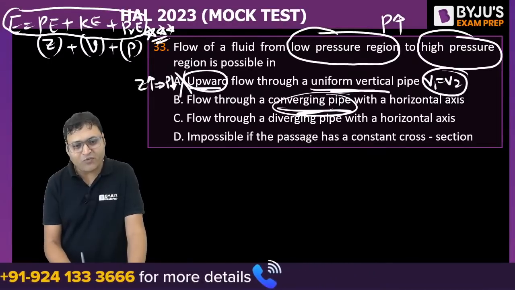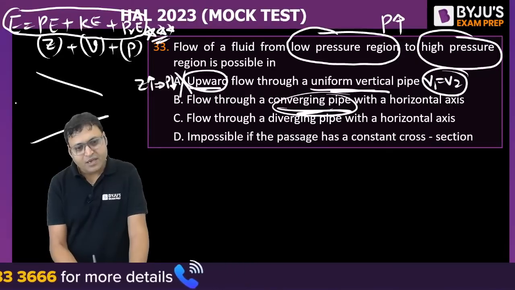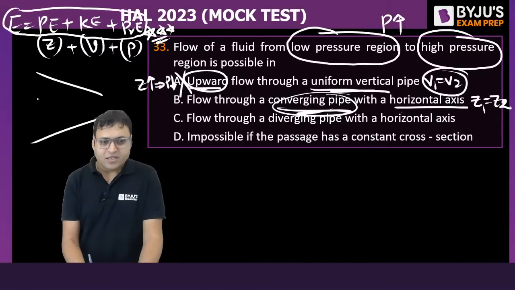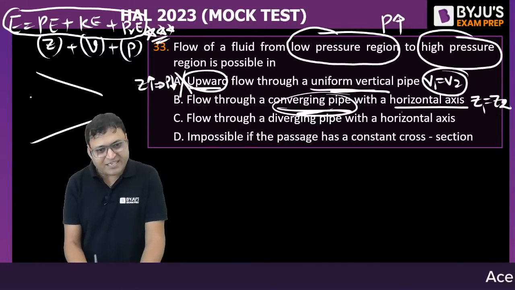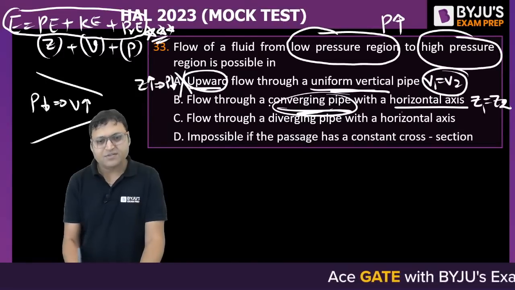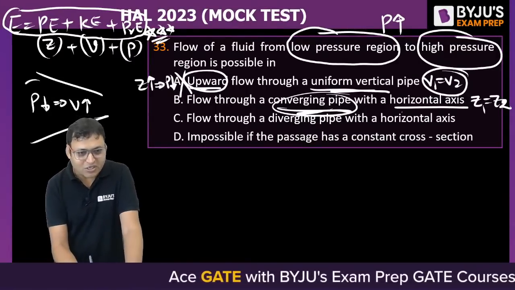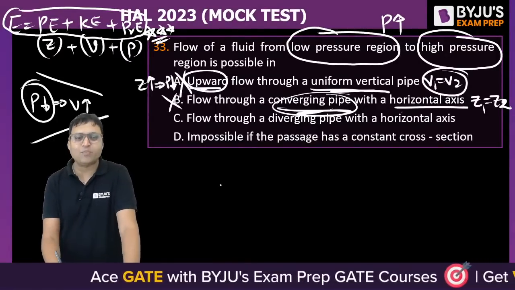Flow through a converging pipe. In a converging pipe with a horizontal axis, it means Z1 is equal to Z2. If it is converging, then pressure will decrease and velocity will increase. Converging pipe or nozzle is used for increasing the velocity because pressure is decreasing in the flow direction. So B is not correct.